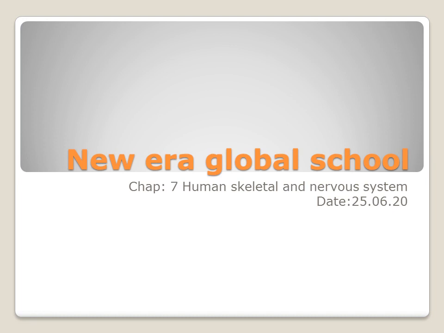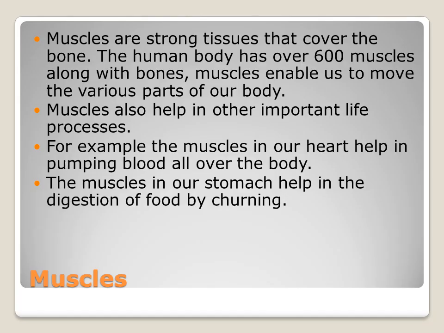And today we are going to start our 7th chapter continuation, human skeletal and the nervous system. Okay, and then the topic is muscles. So last few days we have discussed about our bones, our limbs, girdles, joints, right? And today we will see about what are the muscles. Okay, now how our organs are made.